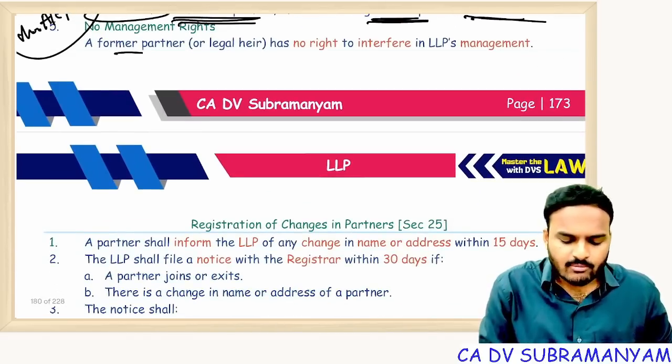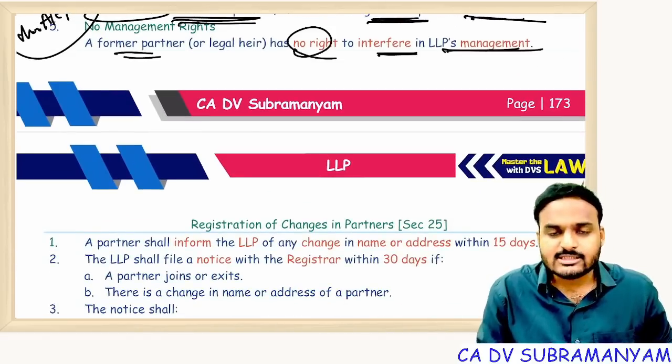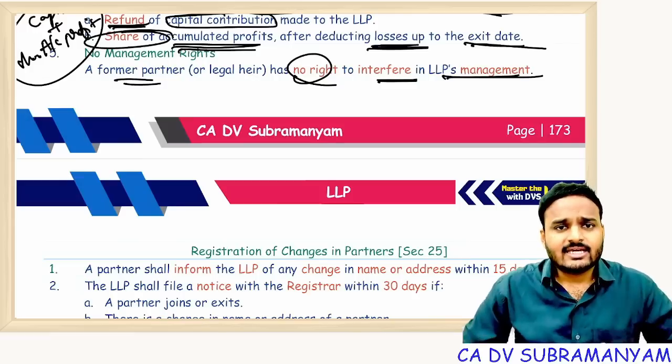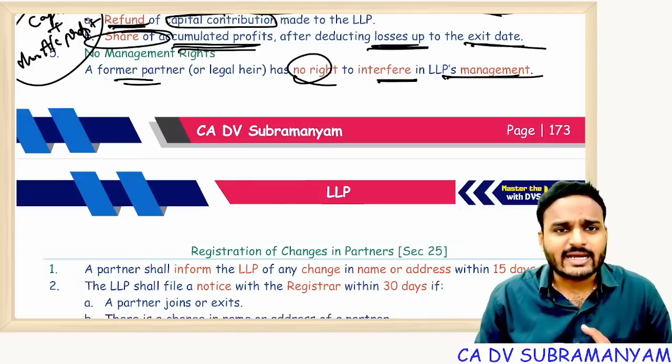And a former partner has no right to interfere in the LLP's management. Once he comes out, once the exit is over, he cannot participate in LLP management activities.